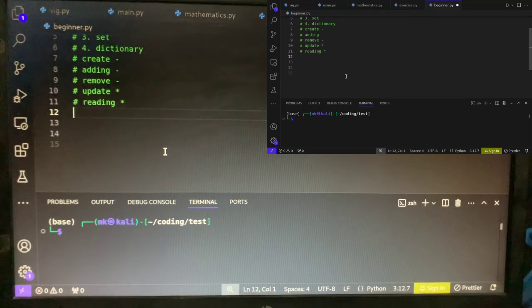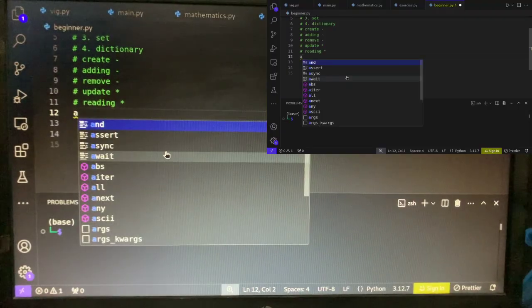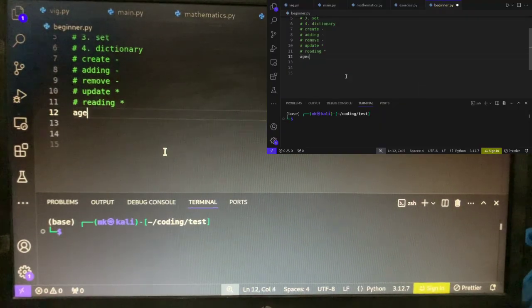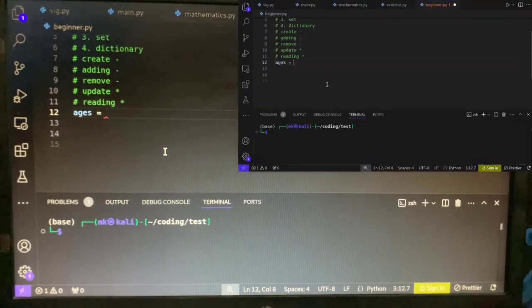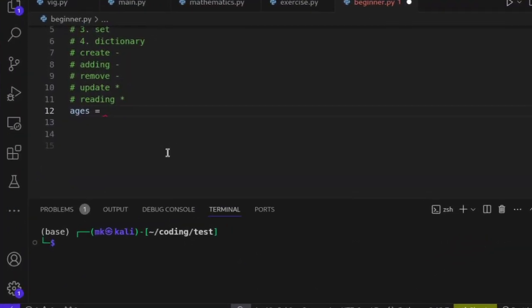Do you understand? So now I'm going to call it ages. Then for you to create a set, you just have to use curly brackets. Then you put curly brackets. Okay, 21, 34, 56, and 60. So this is how we create a set.